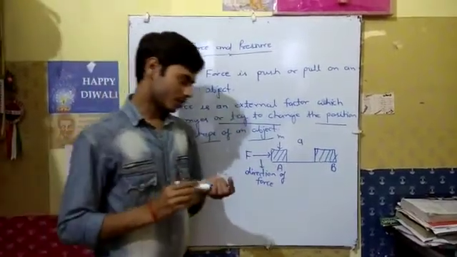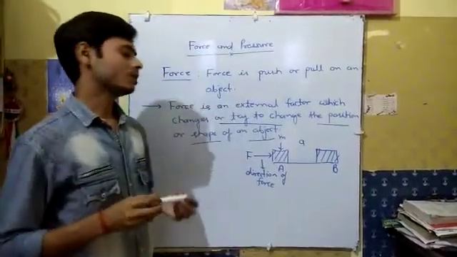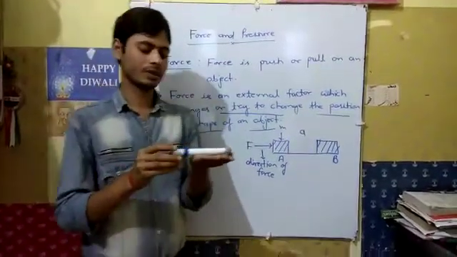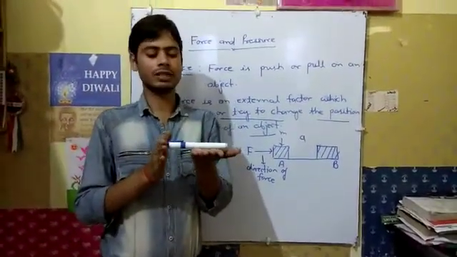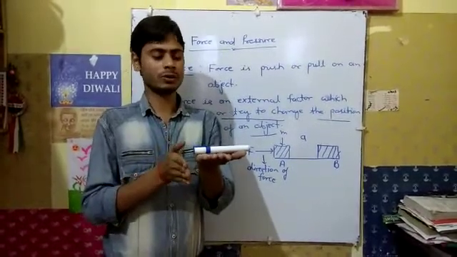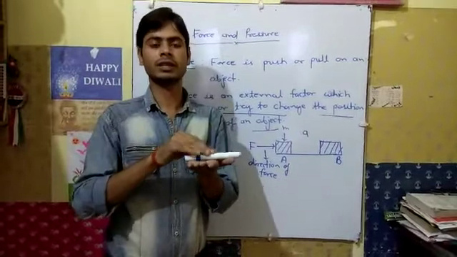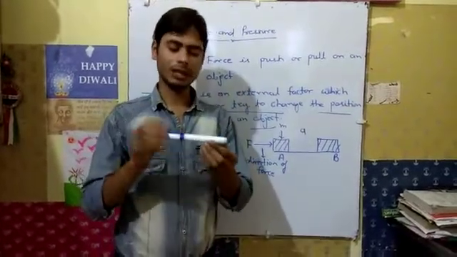Now we will discuss how the position of an object is changed. Suppose this is a marker, and whenever we apply a force, it goes from this position to this position. So we can say that we applied a force on that object and its position is changed.